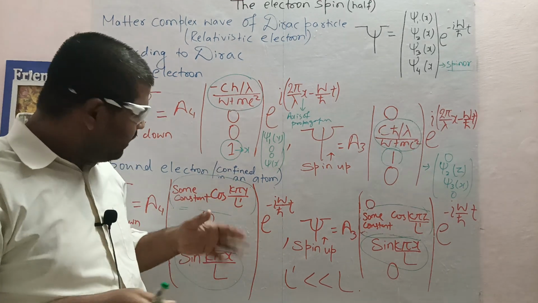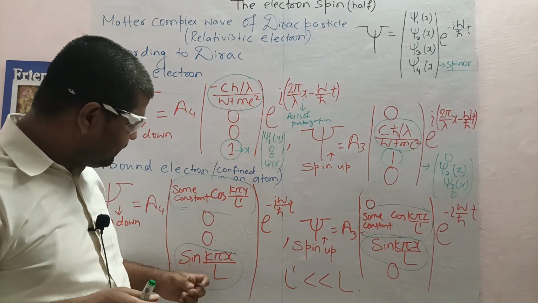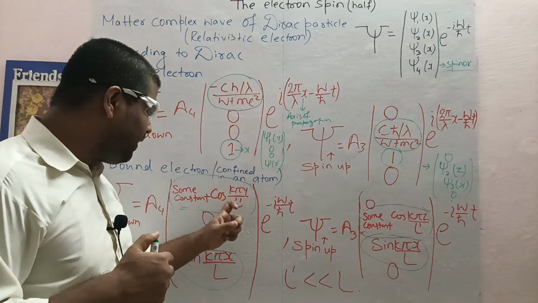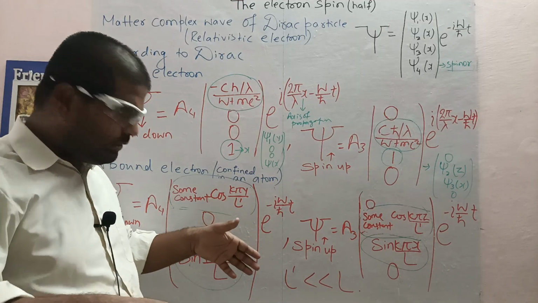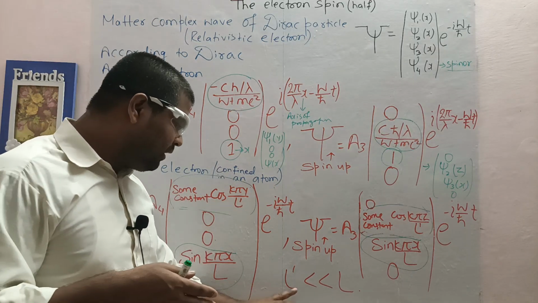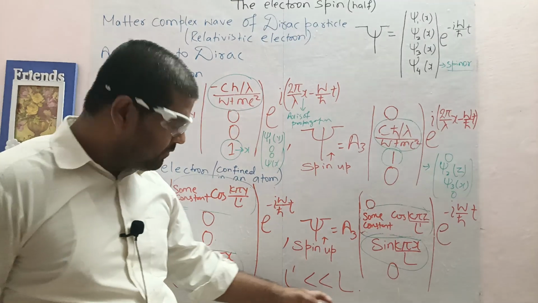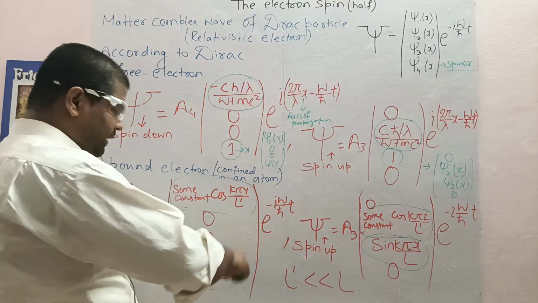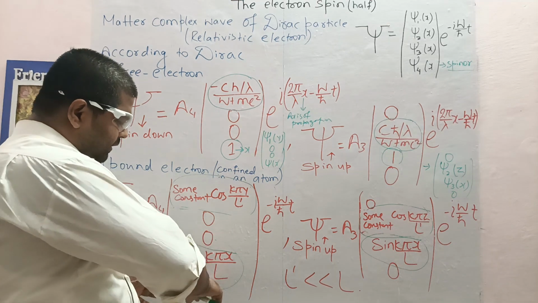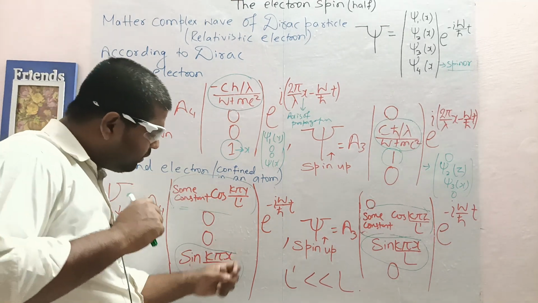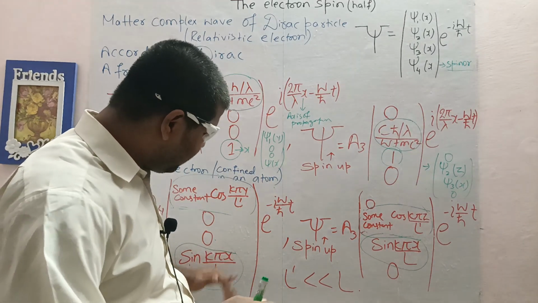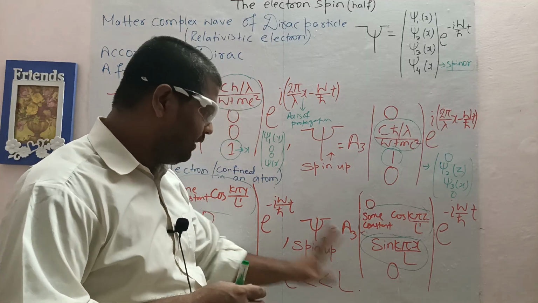I thought that transverse to this, the larger component is vibrating along the direction of the axis of propagation, and this is orthogonal to it, and the vibrating amplitude, the range of amplitude, is smaller than this. I think this is very, very smaller than this. That's why I take L dash to be very, very smaller than L. Means I thought the larger component is vibrating along the axis of propagation. That's why the range is L. But this is orthogonal to this, the smaller component. The range of vibration of the smaller component is way smaller than L. According to me, L dash is way smaller than L.